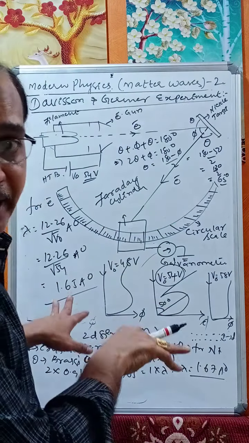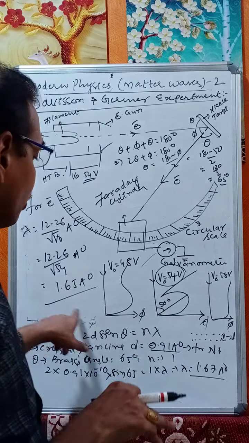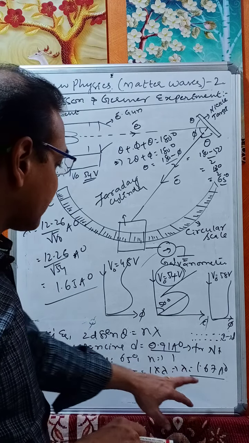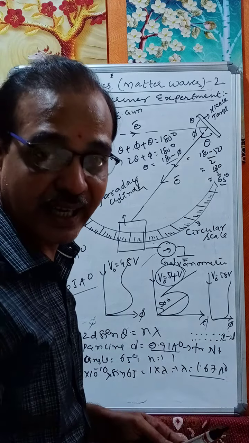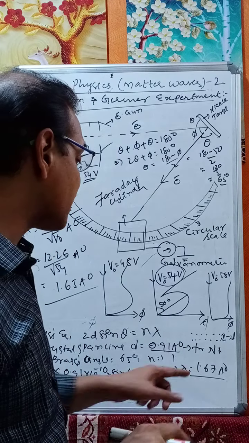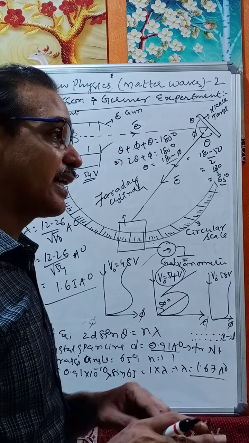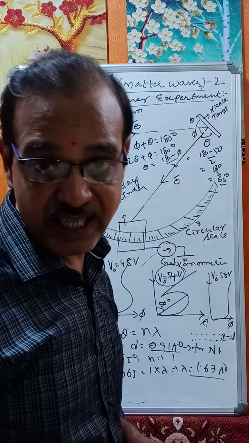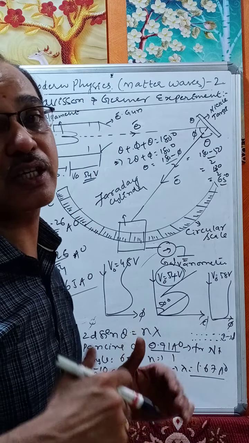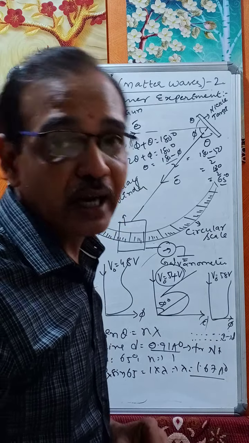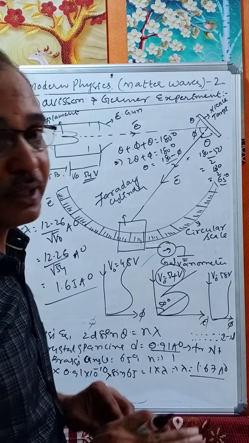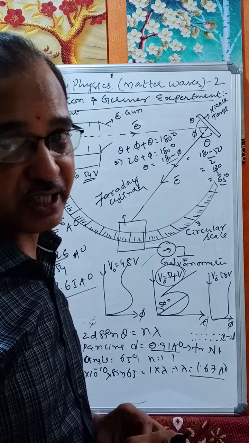There is a close agreement between the two wavelengths calculated by two different techniques, isn't it? For the same experiment, we have calculated the wavelength by two different techniques and got the same result. This indicates that the electron is behaving like a wave and gets diffracted, like X-rays get diffracted. Therefore, it is giving the wave nature of electrons. This is the Davisson and Germer experiment. We will see X-rays next class.